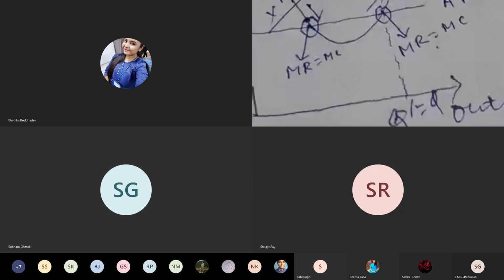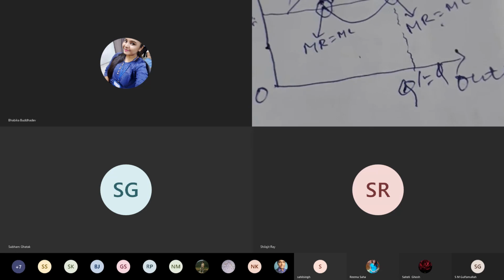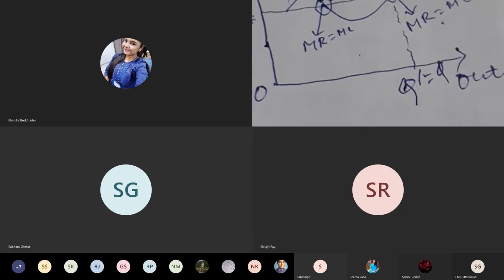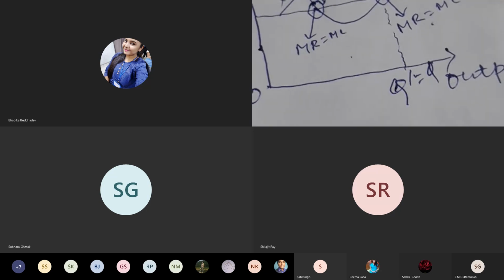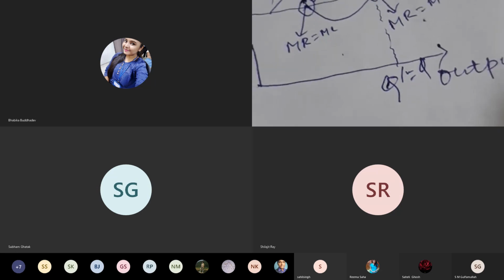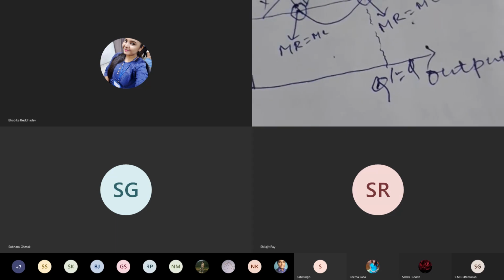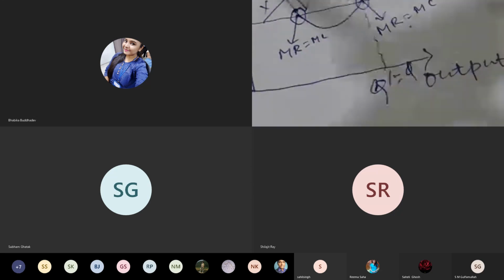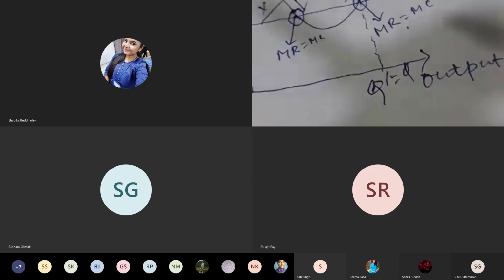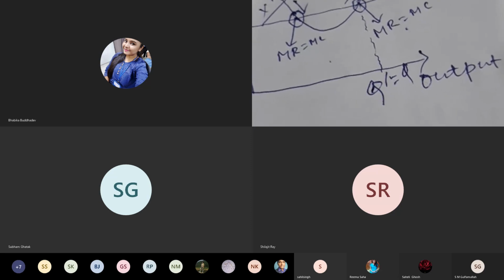Here mathematically we have derived that there are two conditions for maximization of profit. What are those two conditions? The first condition is, by differentiating the profit function, total revenue minus total cost, we get MR equal to MC. In this diagram, at both the points, MR equal to MC, because the MC and MR curves intersect each other at 2 points. Therefore MR is equal to MC at both the points. But both the points cannot be profit maximizing points.